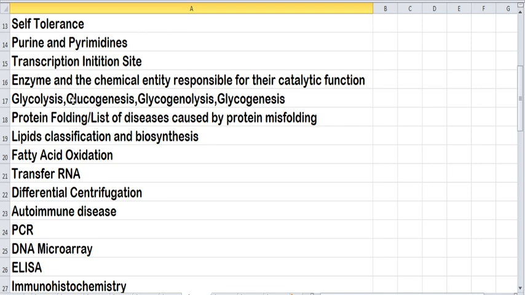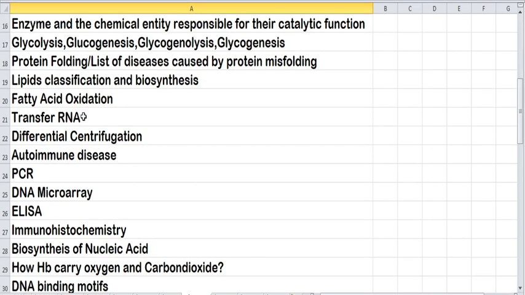Next, you should know complete details about all biochemical pathways, starting from the person who discovered the biochemical pathway till the energetics. At the same time, you should know about the regulatory steps or rate limiting steps and the enzyme which is catalyzing that particular regulatory step. Next, you should know about protein folding. At the same time, you should know the list of diseases caused by protein misfolding.